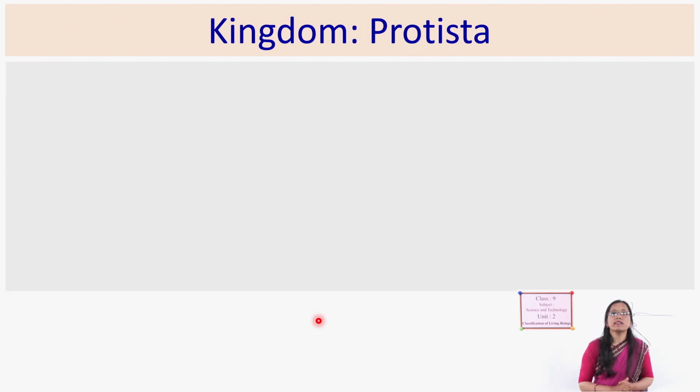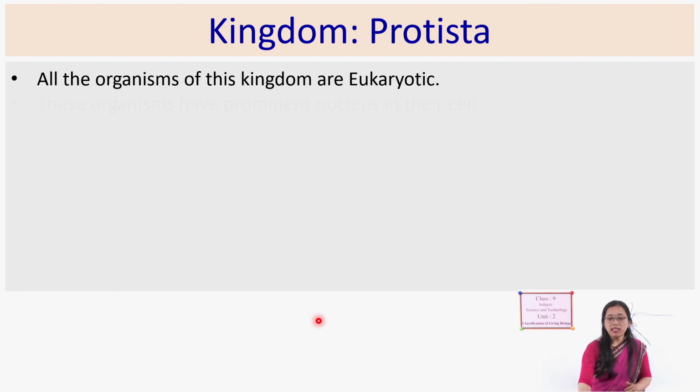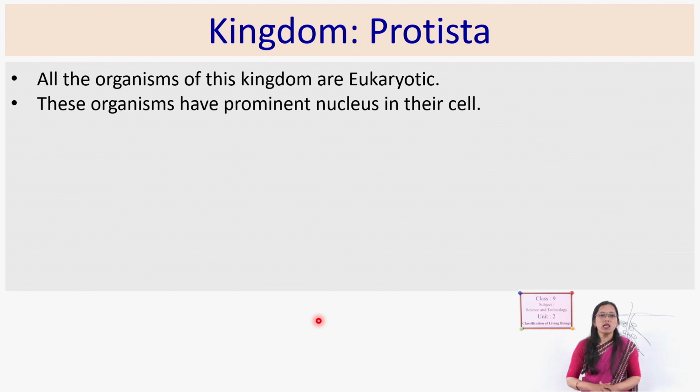Then what are the characteristics of kingdom Protista? All of you know that these are eukaryotes and they are unicellular organisms having a permanent nucleus. Just like in the Monera, they do not have a permanent nucleus. They have DNA as genetic material, but here they have a prominent nucleus having a nuclear membrane.